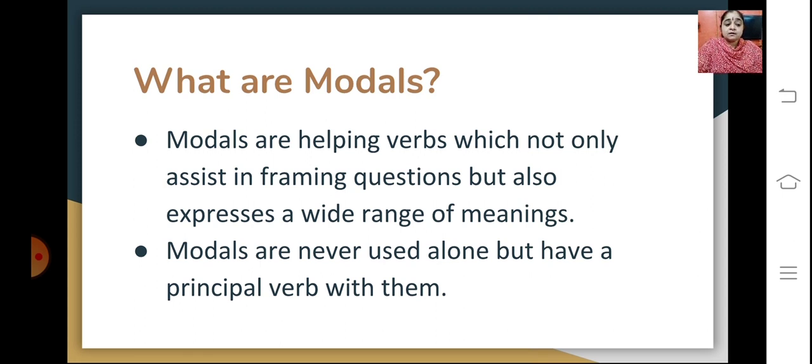They support the verbs, making us understand things better. Modals are never used alone but have a principal verb with them. So there is always a main verb and these modals support these principal verbs.